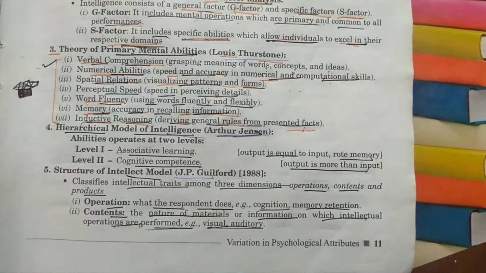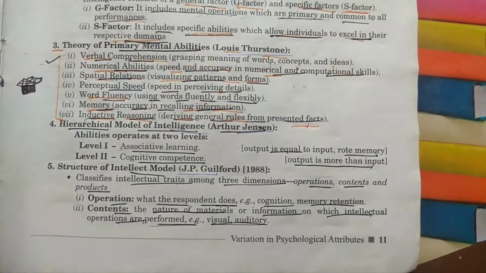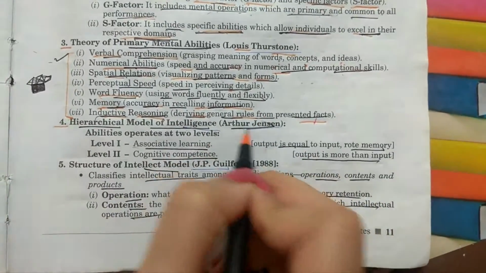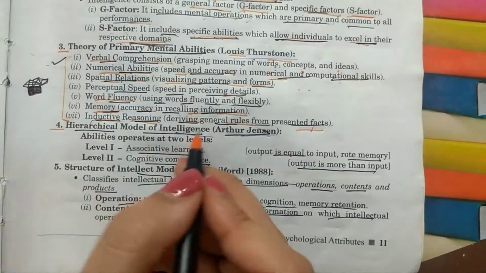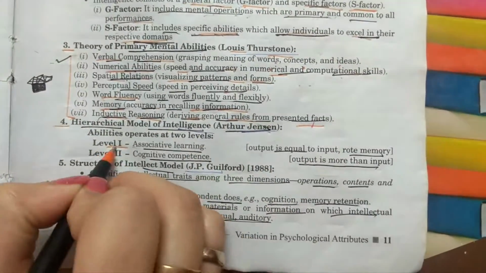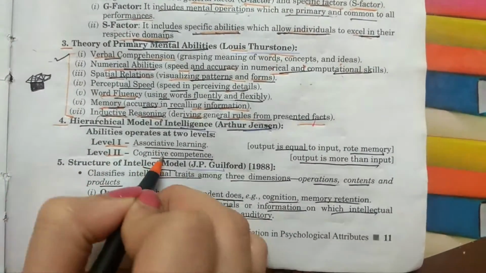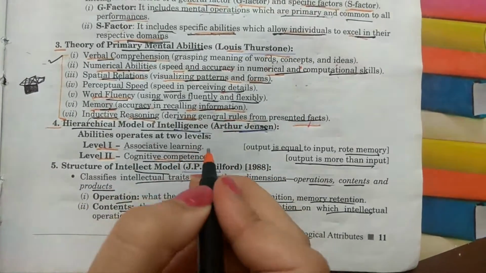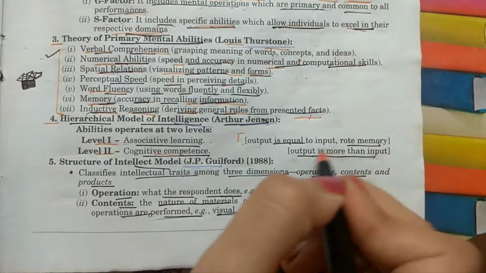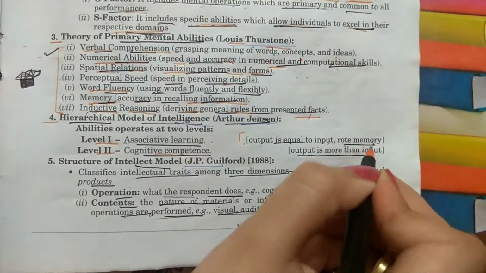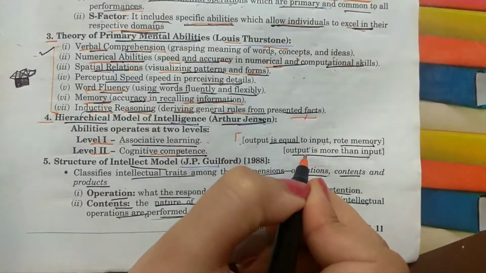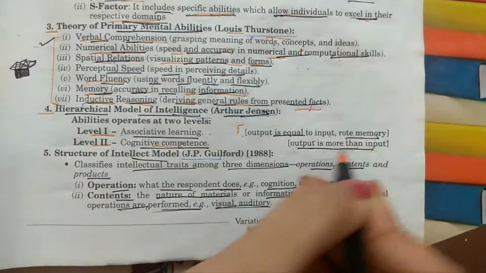Now, with this, we have completed 3 theories, and the fourth one is the hierarchical model of intelligence, which is given by Arthur Jensen. He said that abilities operate at 2 levels. The very first one is associative learning and the second one is cognitive competence. In associative learning, he said that output is equal to input and it is also called rote memory. In cognitive competence, he said that output is more than input.